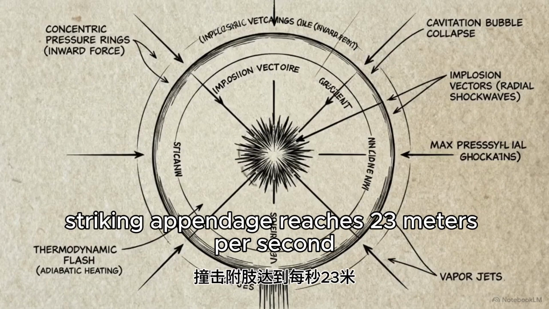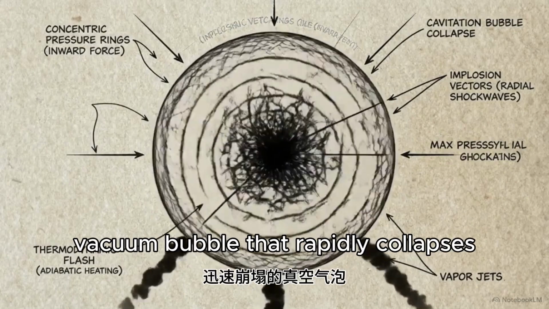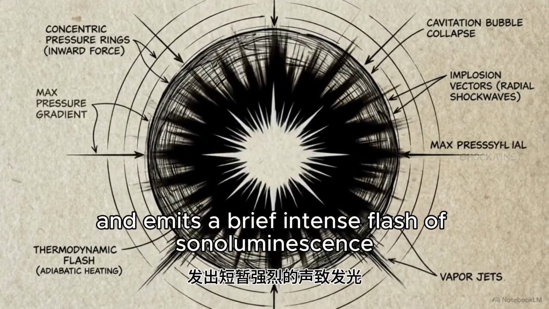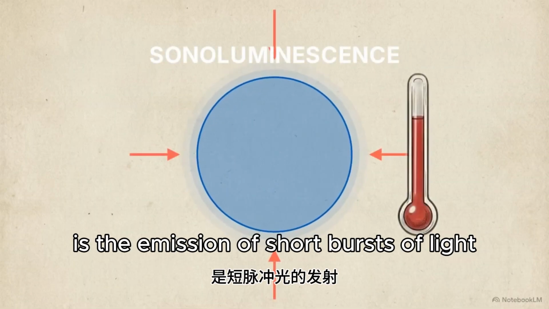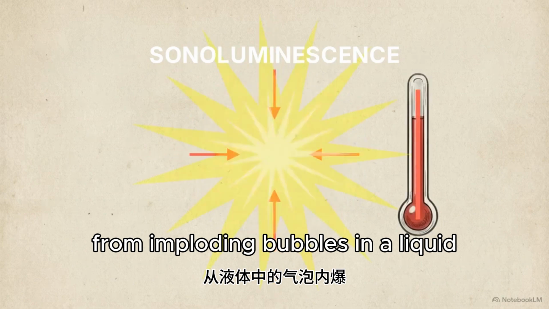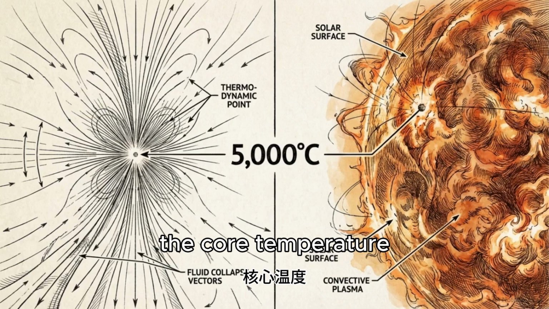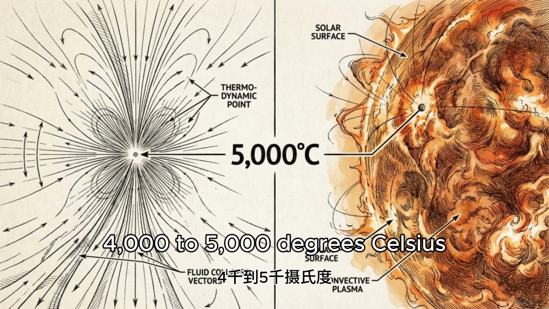The organism's striking appendage reaches 23 meters per second, creating a localized vacuum bubble that rapidly collapses and emits a brief, intense flash of sonoluminescence. Sonoluminescence is the emission of short bursts of light from imploding bubbles in a liquid when excited by mechanical shock. At the moment of that flash, the core temperature inside the collapsing bubble reaches an estimated 4,000 to 5,000 degrees